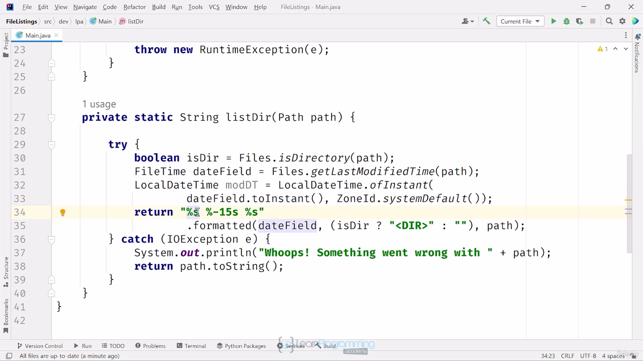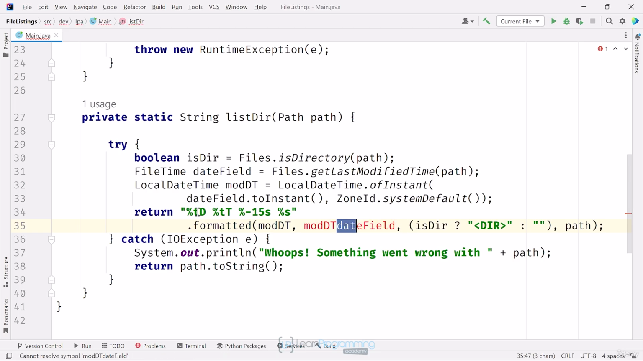I'll also change the formatted string for the output. First, I'll add two datetime specifiers. I'll replace the first %s with %td for date and add a %tT for time after that. Next, where I have the date field, I'll replace that with modDT, but I need modDT in there twice. I could change my formatted string to include argument indices, but for now this is just simpler.